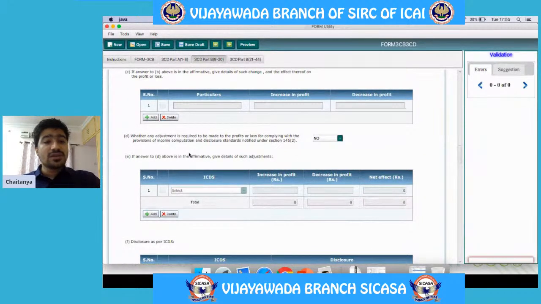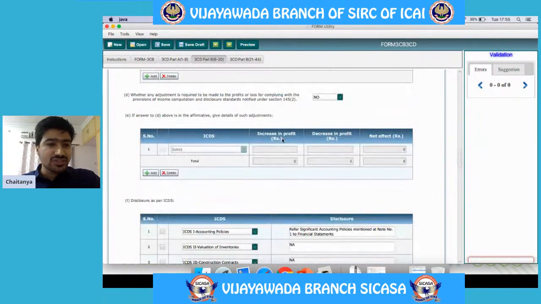Whether any adjustment is required to be made to the profit or loss for complying with the provisions of ICDS. I've said no. If there is any change, then this tab or this table will be enabled. So in that case, let's say because of this there is an increase in the profit. So those details are required to be given here.